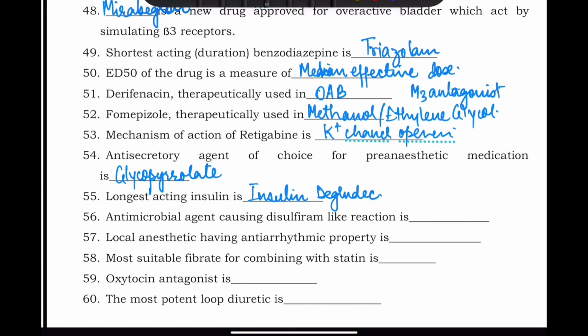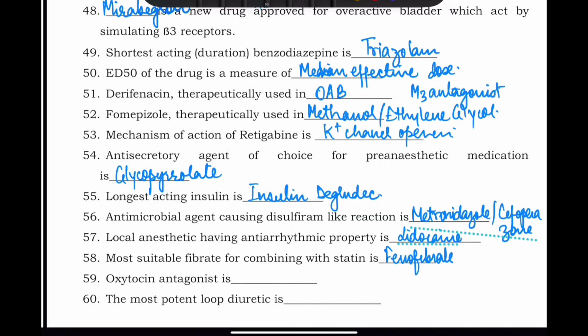Antimicrobial agent causing disulfiram-like reaction. So antimicrobial agent which causes disulfiram-like reaction is metronidazole and also cefoperazone. Okay. Local anesthetic having antiarrhythmic action is, we all know, lidocaine, also called lignocaine. Most suitable fibrate for combining with the statin is fenofibrate. Fenofibrate is combined with statin.